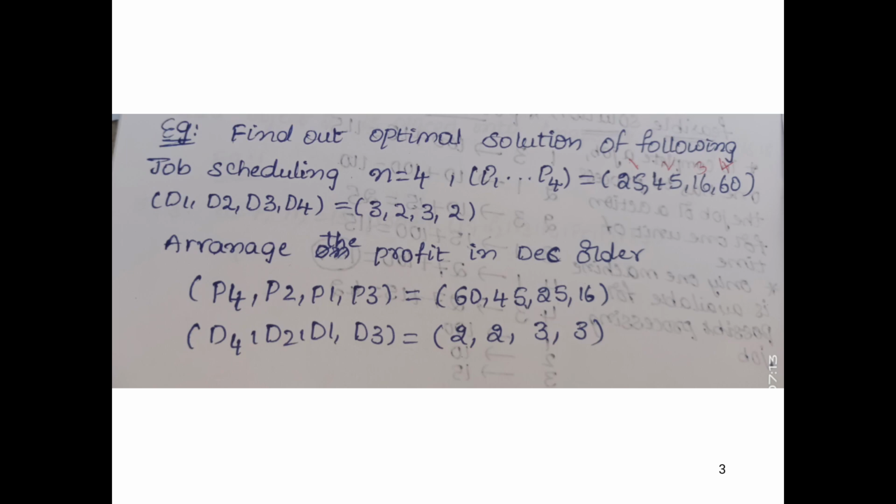Here n is equal to 4, and the profits are 25, 45, 16, 60, with deadlines d1, d2, d3, and d4 being 3, 2, 3, 2. First of all, we have to solve this.